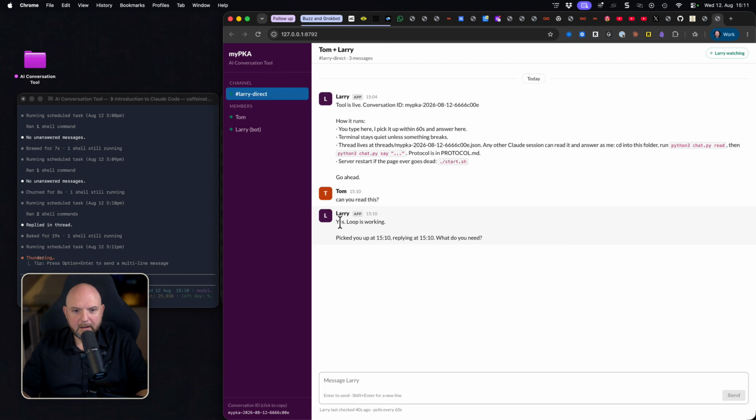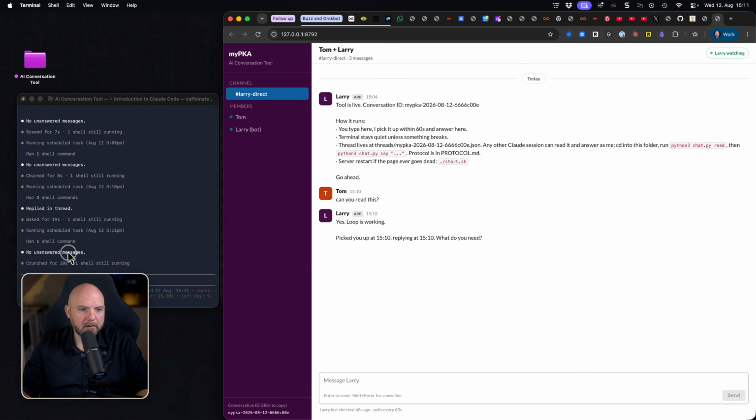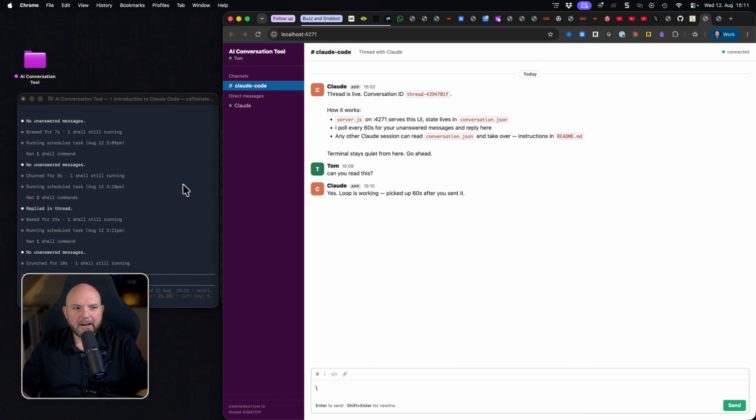And here, he also did a loop. Picked you up at 15, replying at 15:10. What do you need? Okay. So here, he keeps checking. Both are doing exactly the same. And now let's keep iterating. And from here onwards, we will do this by directly talking to AI through this panel, because we just built it, so why not use it?